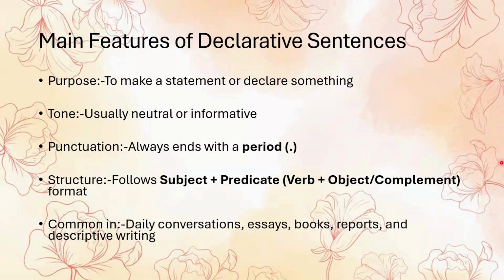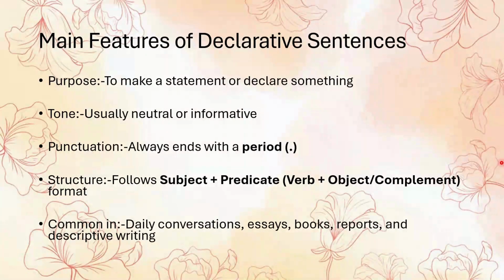Whether it's stating a fact, expressing an idea, or sharing an opinion, declarative sentences are meant to inform the reader or the listener. Now let's talk about the tone. Declarative sentences usually have a neutral or informative tone, which means they don't show strong emotions like surprise or anger, nor do they give commands or ask questions. Instead, they simply share information in a calm and clear way.